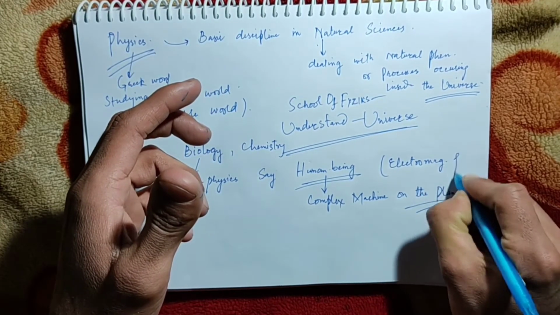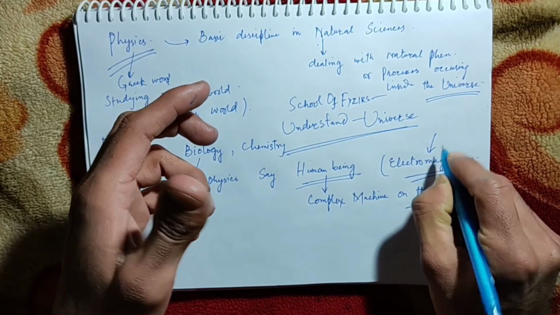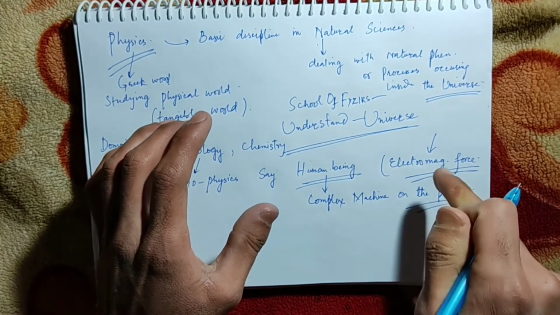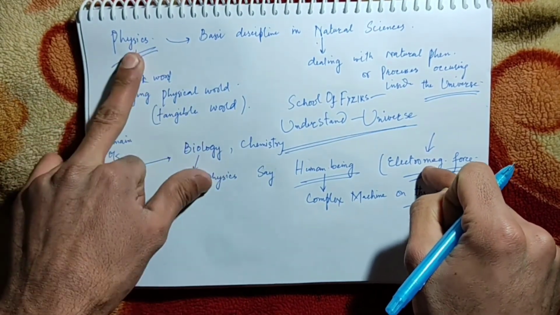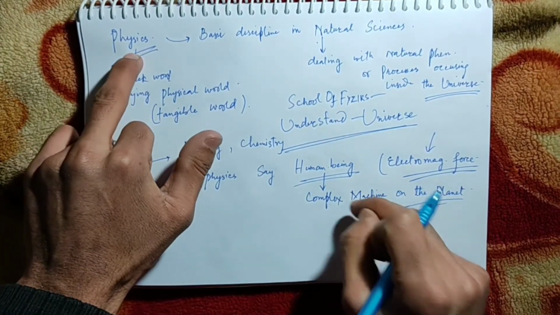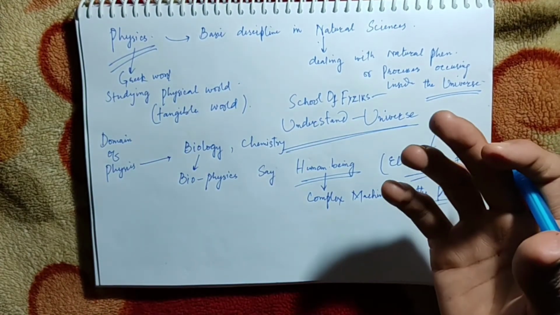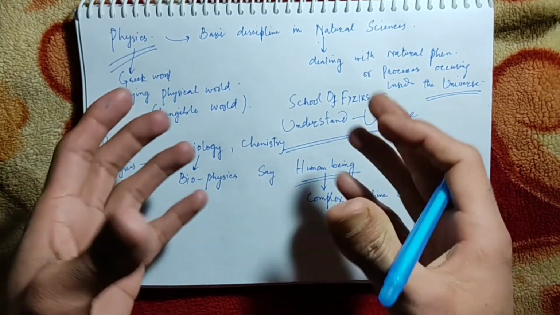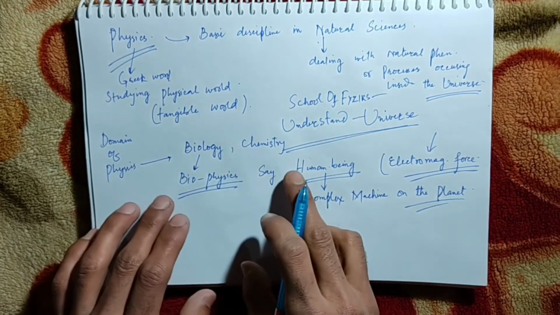Electromagnetism is one of the fundamental forces of the universe, and one of the fundamental topics dealt with by physics. So to understand the human being, we have to understand physics, because the human being is a complex machine, and to study any machine we need to study the physics of that body. That comes under the category of biophysics.